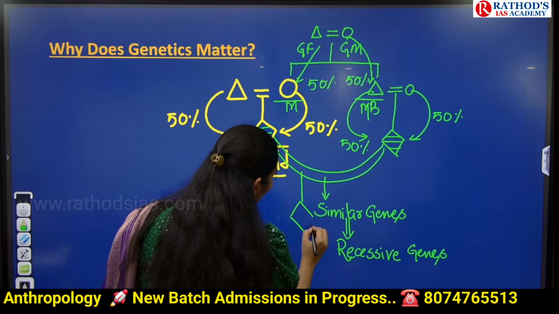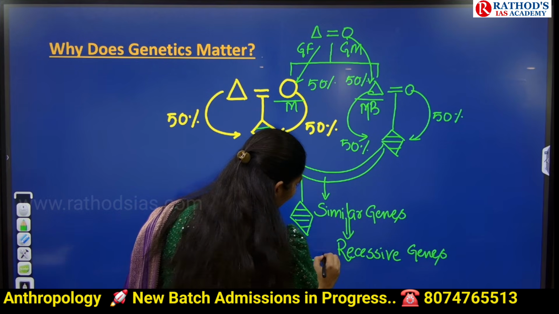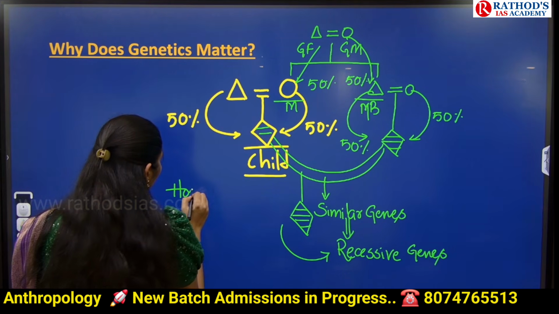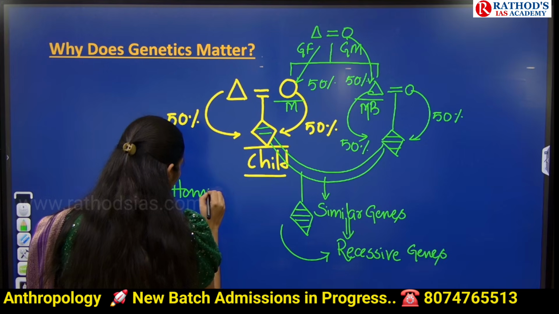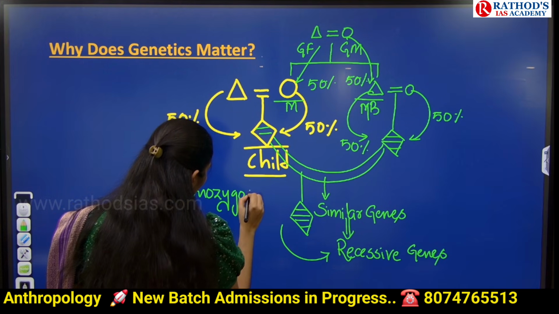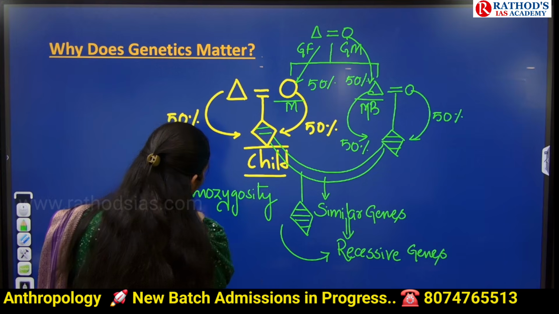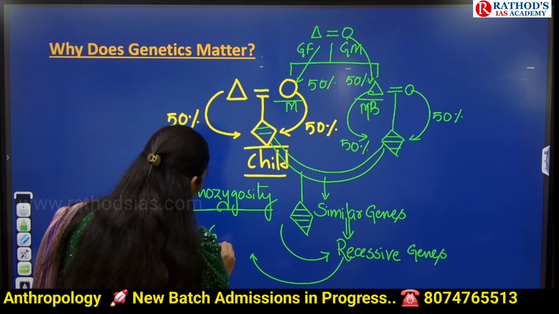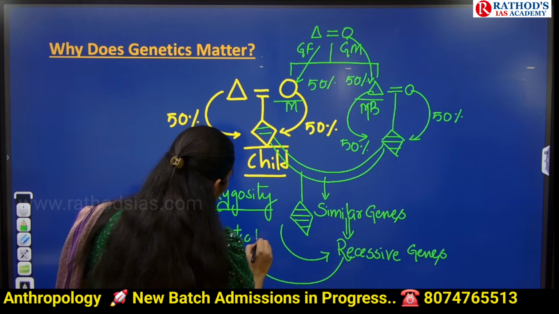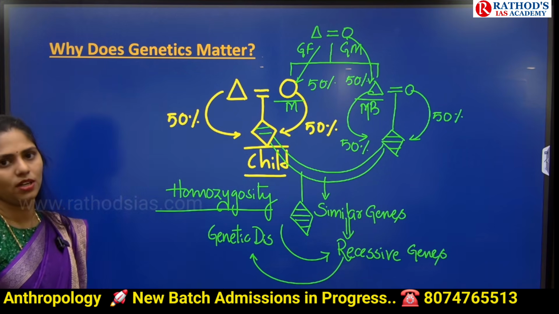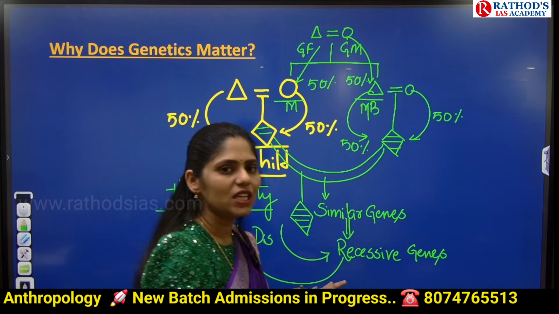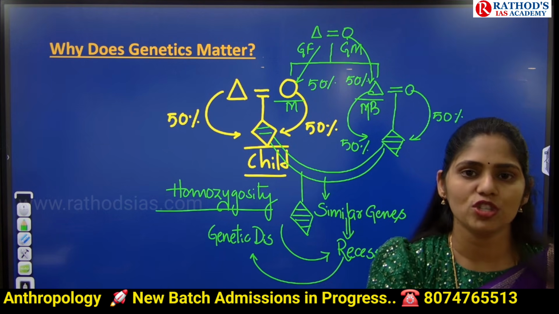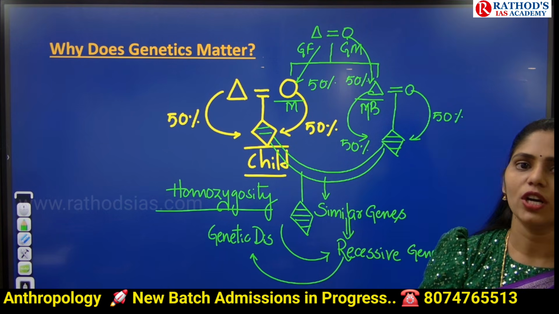Whatever next generation they give birth to, what happens in that generation? Recessive genes will be expressed because of homozygosity. Because of these recessive genes, genetic disorders or genetic diseases may be seen in the next generation. So mostly we can say that consanguineous marriages lead to expression of recessive genes, or create homozygosity. Because of this, genetic disorders can be seen.